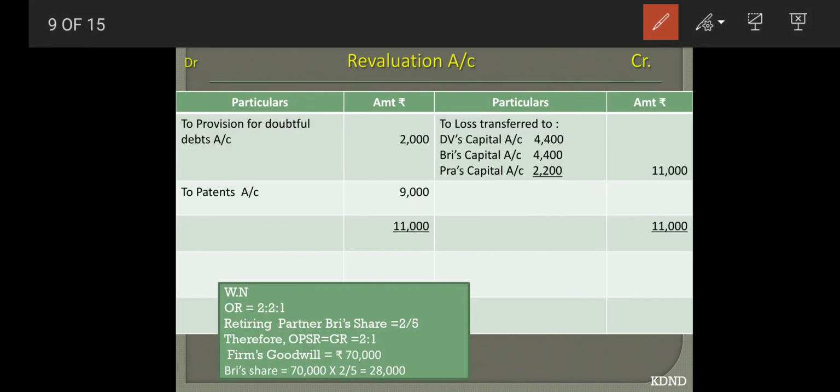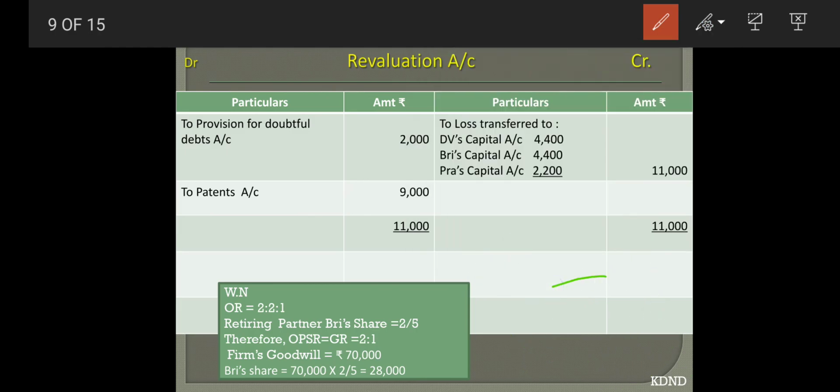Journal entries will be Digvijay's capital account debit, because they are the partners who are gaining. Digvijay's capital account debit, Parakram's capital account debit to Brijesh, and 28,000 will be distributed in the ratio of 2:1.